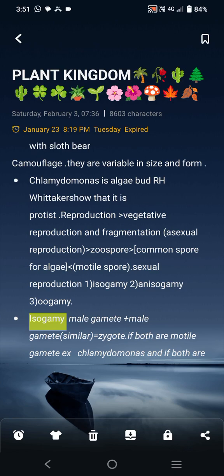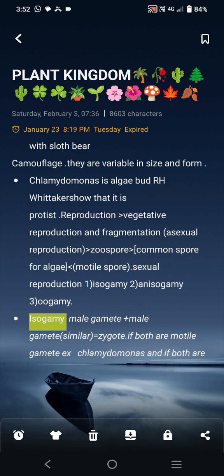What is its reproduction? It reproduces by vegetative reproduction and fragmentation, that is asexual reproduction, and uses zoospore, that is the common spore for algae, and also a motile spore. If we discuss sexual reproduction, first is isogamous, second is anisogamous, and third is oogamous. Then what is isogamy?